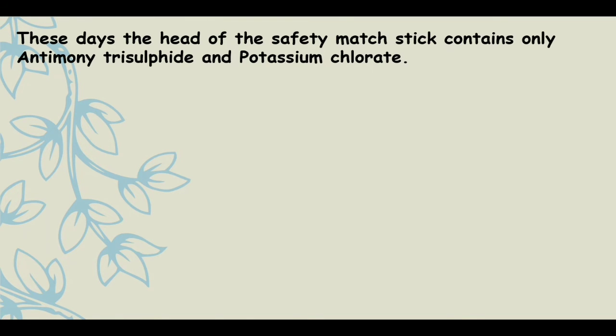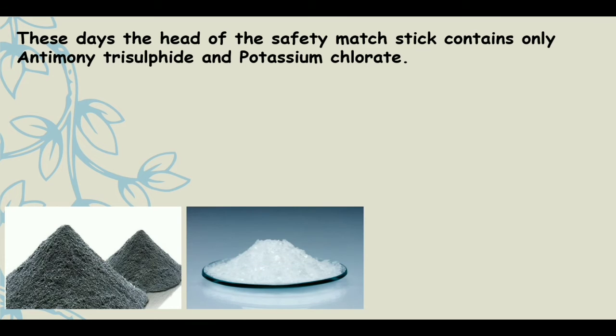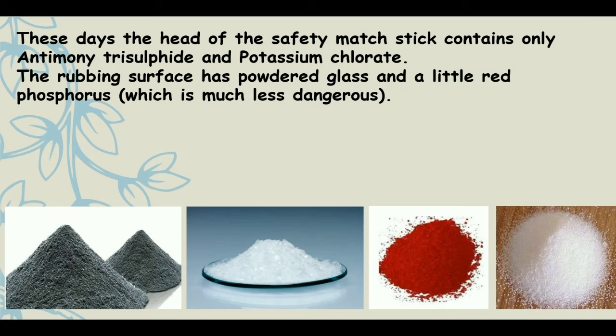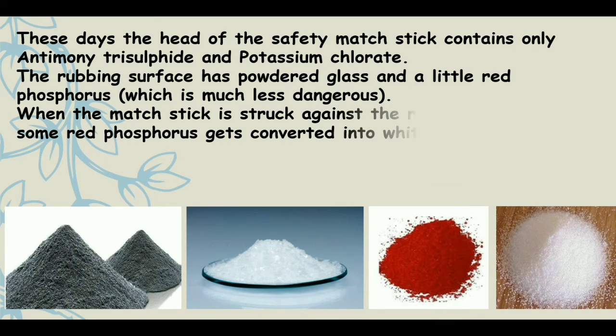These days, the head of the safety matchstick contains only antimony trisulfide and potassium chlorate, these two. And we have red phosphorus in place of white phosphorus because it is less dangerous. And powdered glass is also there.